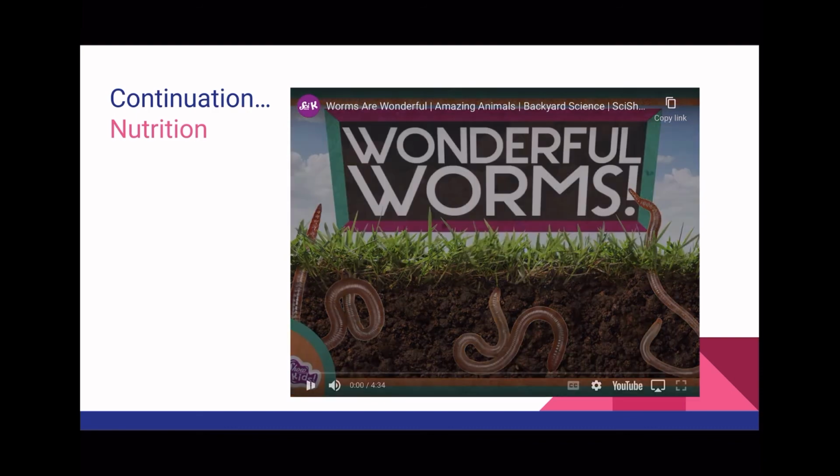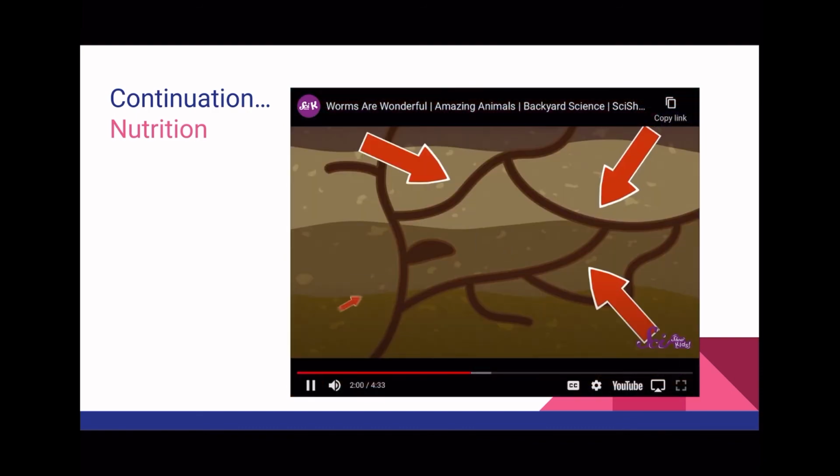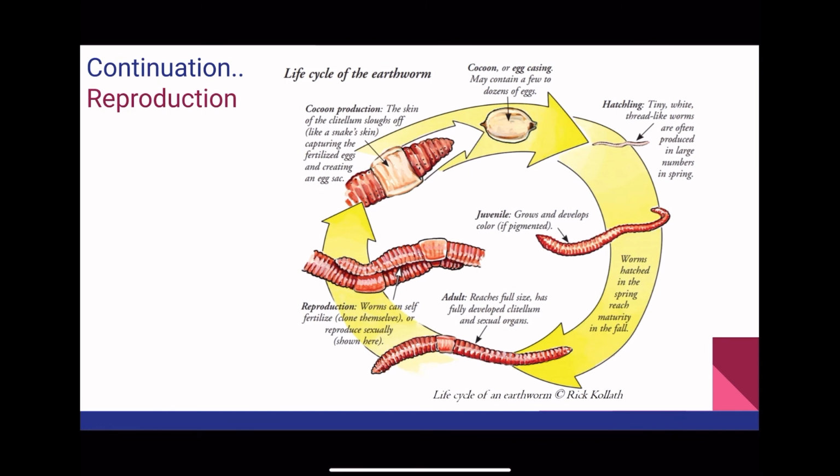Continuation of reproduction. They start off as a cocoon or egg casing that may contain a few to dozens of eggs. They are then hatchlings, tiny white thread-like worms that are often produced in large numbers in spring. Then they are juveniles, which grow and develop color if pigmented. Then they turn to an adult, reaching full size, with a fully developed clitellum and sexual organs. Then they can reproduce. Worms can self-fertilize or reproduce sexually.